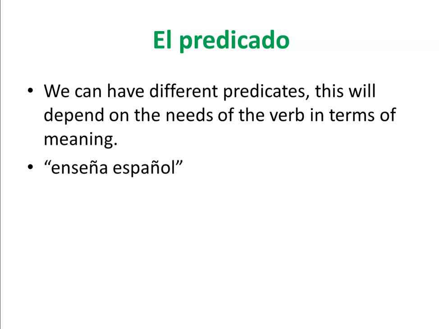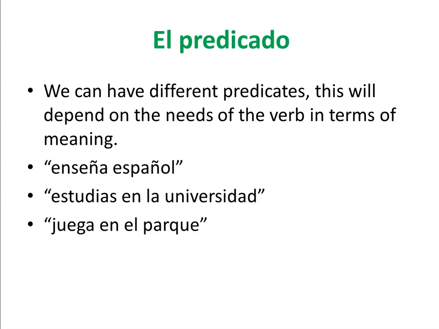And then we have español, which is acting as the object of the verb. We have estudias en la universidad. The verb is estudias. And then en la universidad is acting as the details that we need in terms of location for this action. Then we have juega en el parque. The verb is juega. And then en el parque is providing details about location.